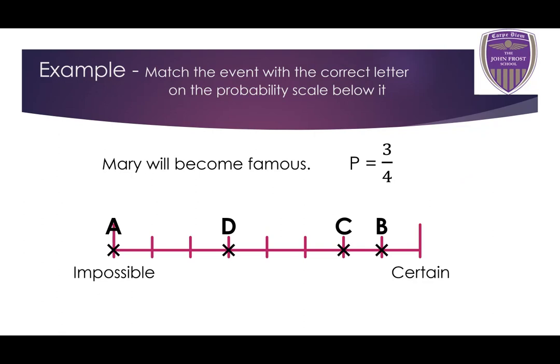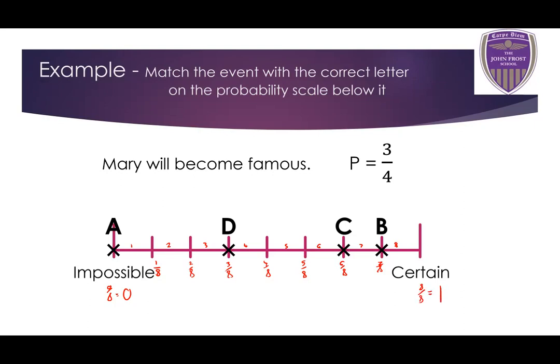So here we go. It's getting a little bit more tricky now, okay? So the probability that Mary will become famous is 3/4, okay? Now I'm looking at this probability scale, and it doesn't look like it's split into quarters. Let's count how many increments there are. We've got 1, 2, 3, 4, 5, 6, 7, 8. We've got 8 segments here. So that means this line represents 1/8, this represents 2/8, 3/8, 4/8, and so on and so forth. Okay, 5/8, 6/8, 7/8. And remember, 0 over 8 is 0, and 8 over 8 is 1.